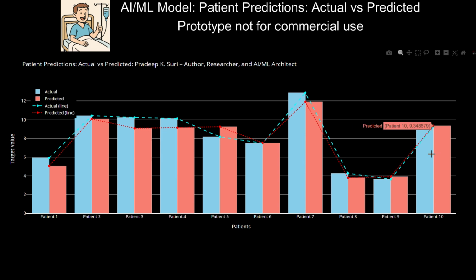Doctor's point of view. 1. Treatment accuracy check. Doctors can visually compare how close the AI's predictions are to reality. If predictions closely follow actual values, it increases trust in the system.